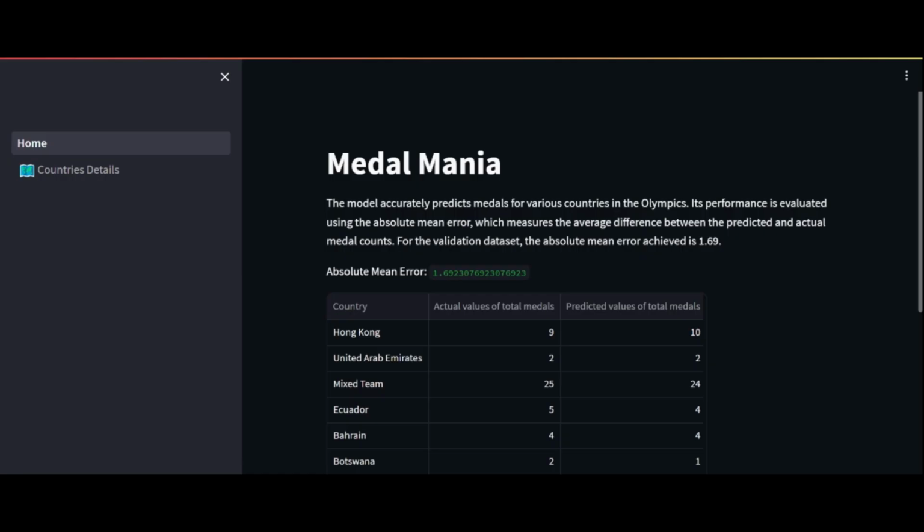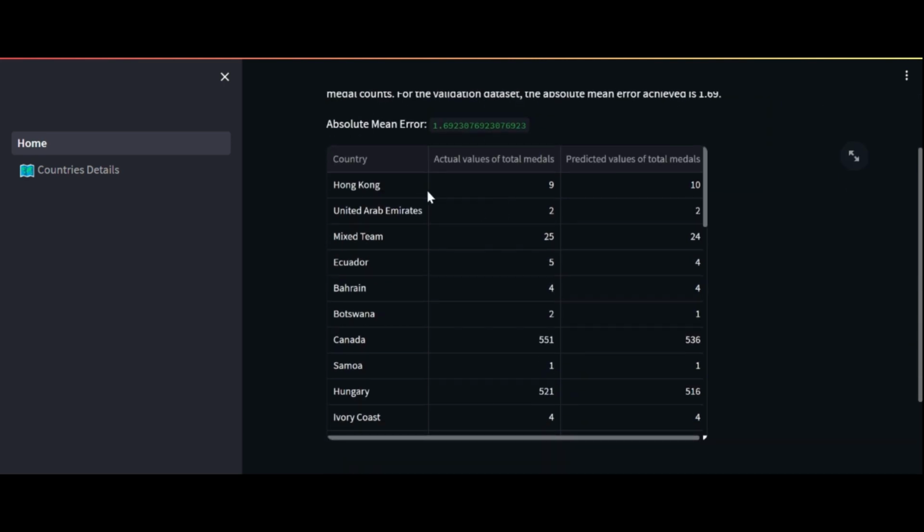This is our model and it includes the result of our model, which is a mean absolute error of 1.692, and it also shows the country name and the medals won by the country. These are the actual medals won by the country, and the third column represents the predicted values of our model. Let's take an example of Hong Kong.